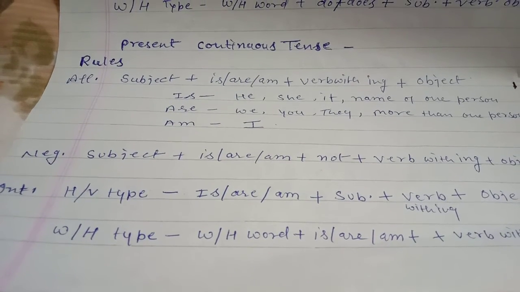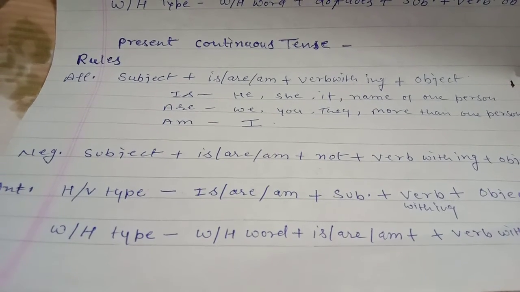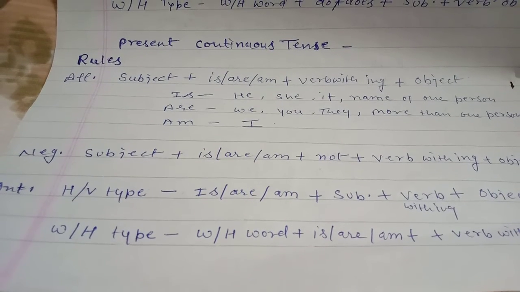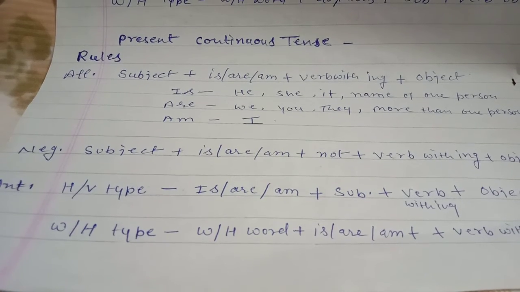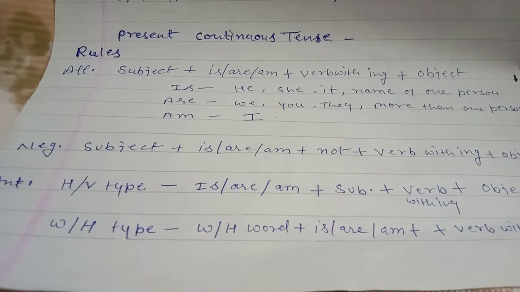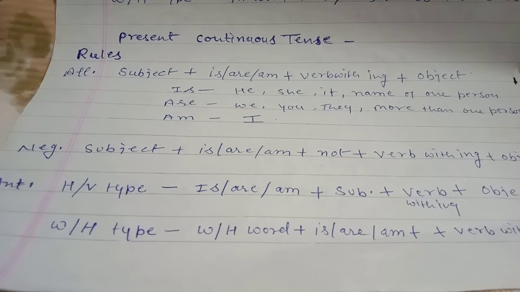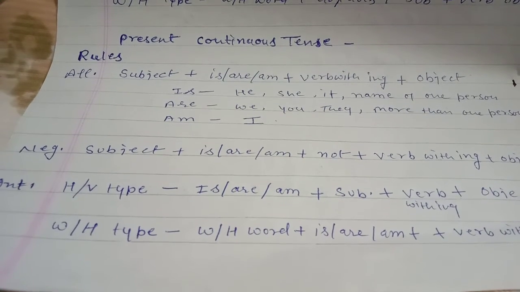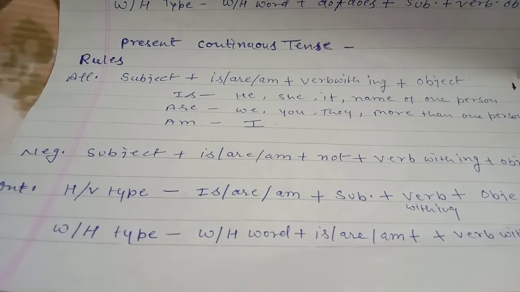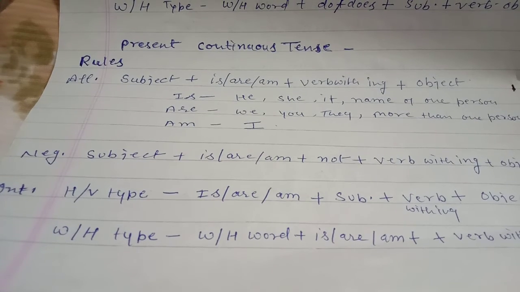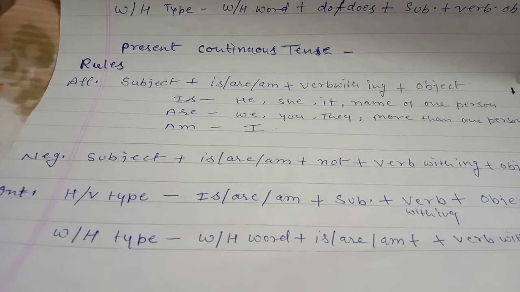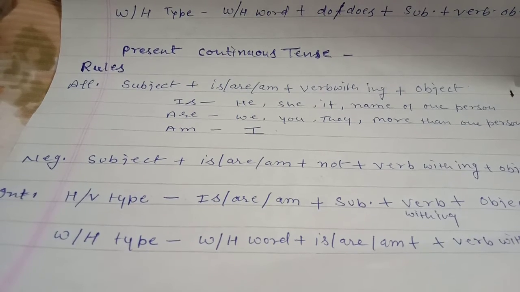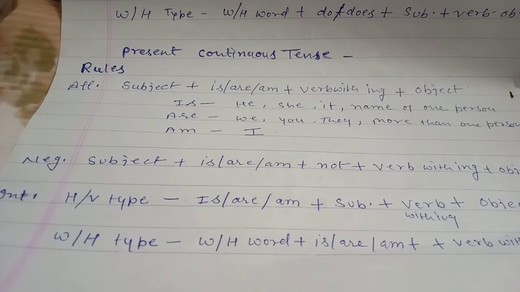Okay, so in helping verb type, first of all we use is, are or am, anyone. Then we use subject. Okay, we swap the places of helping verb and subject. In place of subject we write helping verb, and in place of helping verb we write subject. After that verb with ing, and then object.